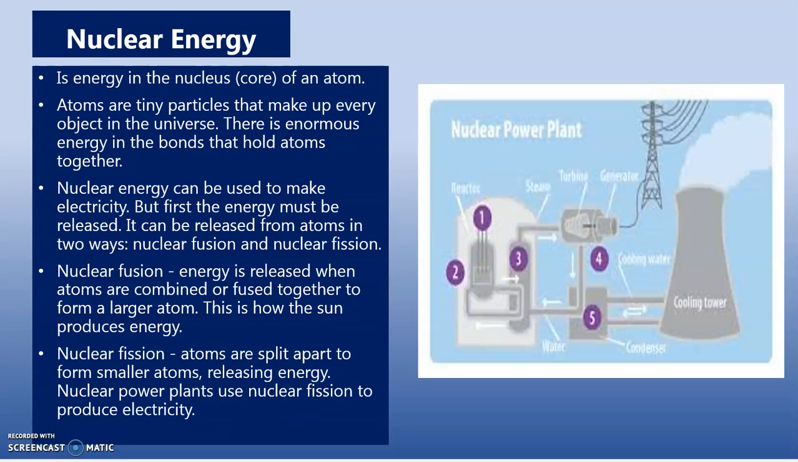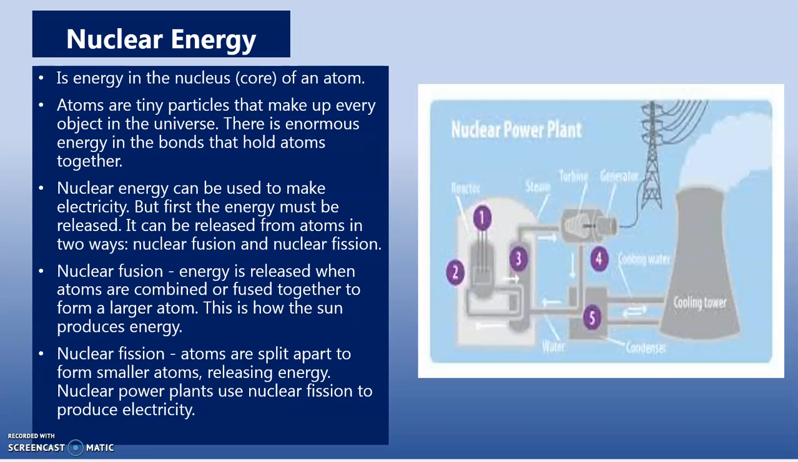Nuclear energy is the energy in a nucleus, or the core, of an atom. Atoms are tiny particles that make up every object in the universe. There is an enormous energy in the bonds that hold atoms together. Nuclear energy can be used to make electricity, but first, the energy must be released. It can be released from atoms in two ways: nuclear fusion and nuclear fission.